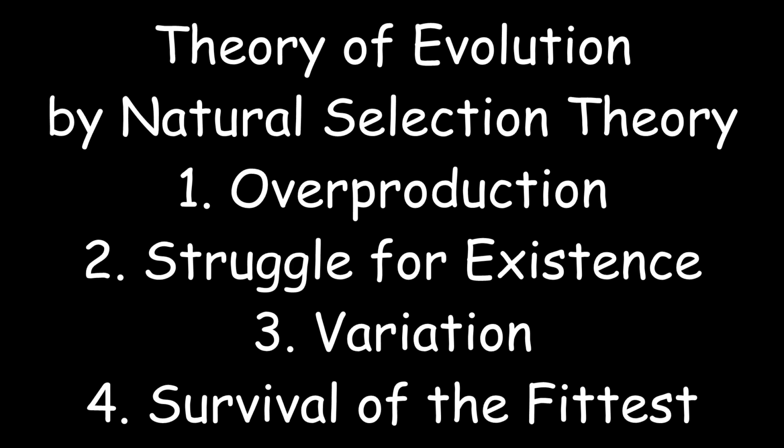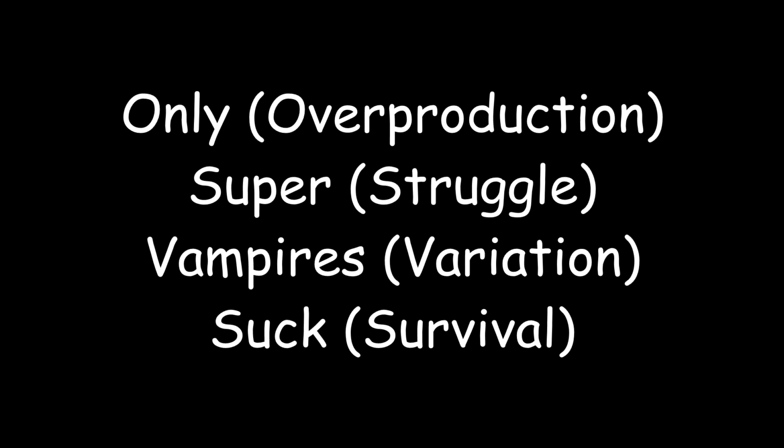But in the end, Charles Darwin's theory of evolution by natural selection has 4 main points. It's that organisms overproduce, struggle for existence, have variation, and that they survive to be the fittest. Or you can remember this as, only super vampires suck.